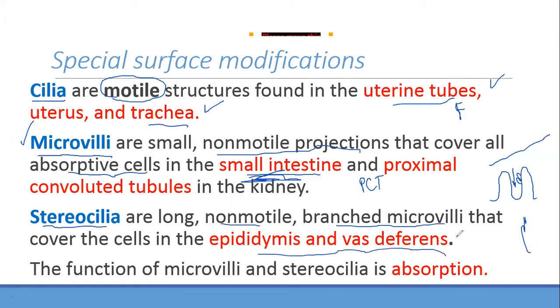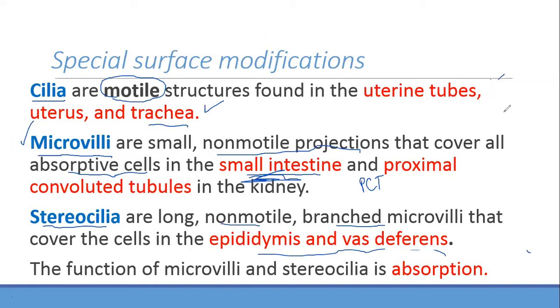Can you tell me which organ and which system it's related to? Yes, very good. Male reproductive system. So you will see the epididymis and vas deferens have stereocilia. Why is it present? It is present because the function, same as the microvilli which we studied before this, is absorption. So it is going to absorb. You will learn the details of the testicular fluid later on, what it does, how it concentrates it and all that.